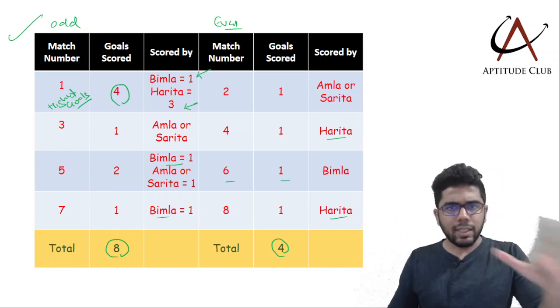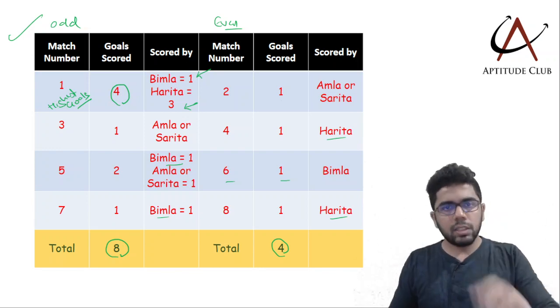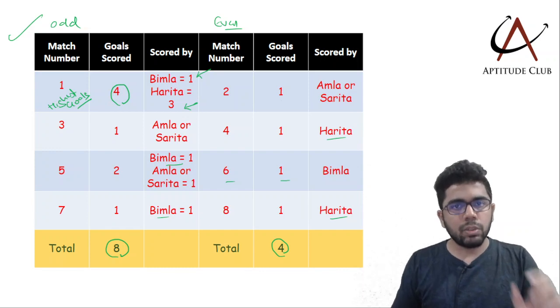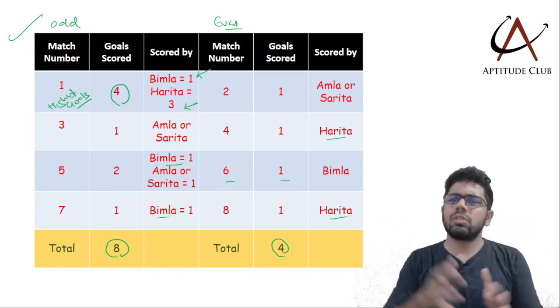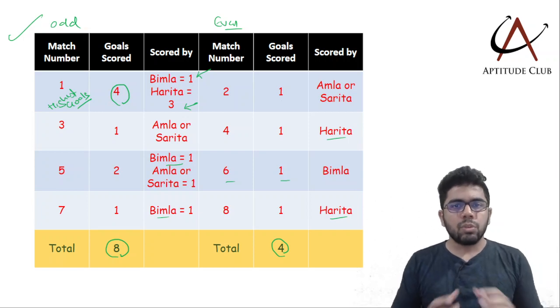So I'll solve the entire LRDI paper in 4 videos. So 3 are done. The next video would be on the final set of the CAT 2022 slot 1 LRDI. Accordingly, I'll take slot 2, slot 3. Similarly, we will do CAT 2021 also. So you will get an idea.